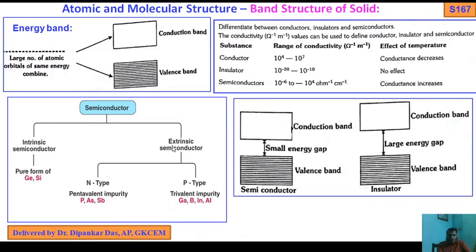An extrinsic semiconductor is obtained by doping a very small amount of impurity. In the case of N type, the doping agent is a pentavalent impurity, group 15: phosphorus, arsenic, antimony. In the case of P type, a trivalent impurity: gallium, boron, indium, aluminium. So this is the semiconductor classification. This is the energy band, showing the difference of insulator, conductor and semiconductor with respect to conductivity, in terms of conduction band and valence band.